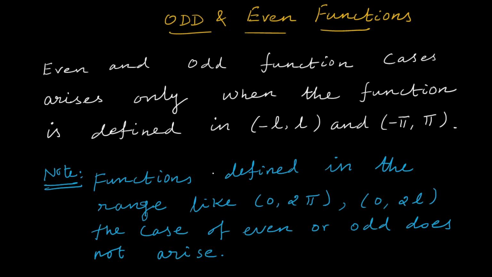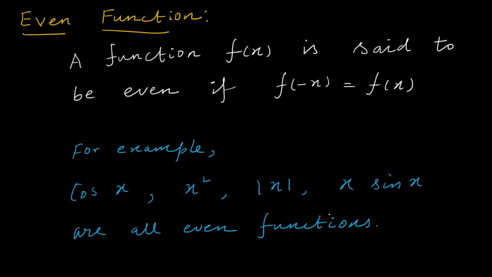Even and odd function cases arise only when the function is defined under minus L to L or minus pi to pi. In this video, we have to discuss only pi form. So I will explain what formula we are going to use and how to deal with the problems under minus pi to pi in detail. Okay, for functions defined in a range like 0 to 2 pi and 0 to 2L, the case of odd and even doesn't arise. Okay, only for intervals of type minus pi to pi alone.